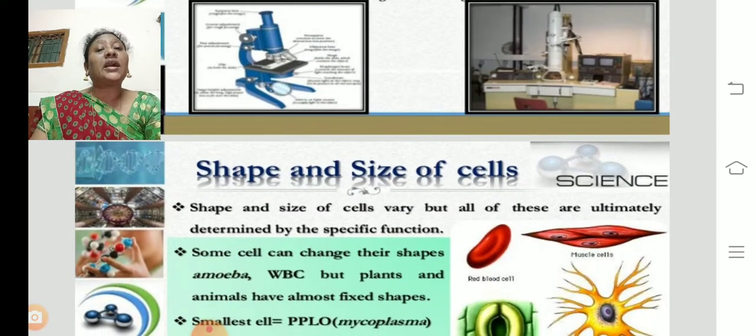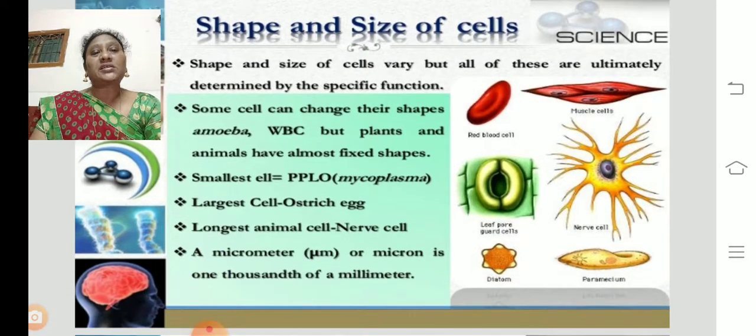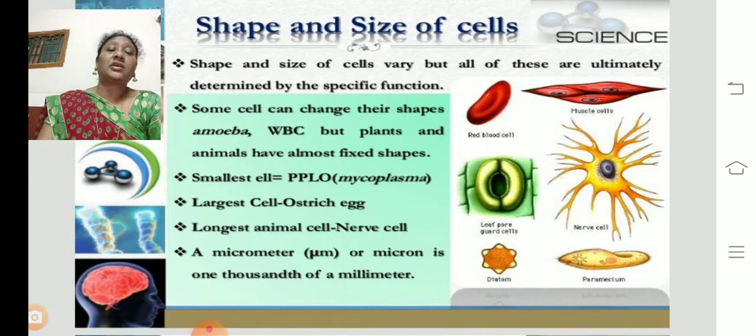So by using the microscope, we can have a clear-cut study of the cell. Next, the shape and size of the cell. Let us discuss. Shape and size of the cell vary, but all of these are ultimately determined by the specific function. You can see here many cells: red blood cells, stomata, diatoms, paramecium, nerve cell, muscle cell. Here you have some pictures.